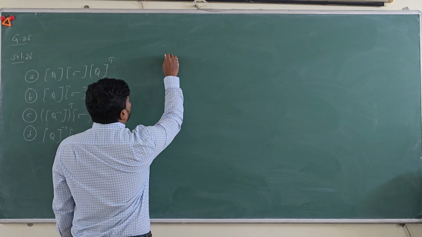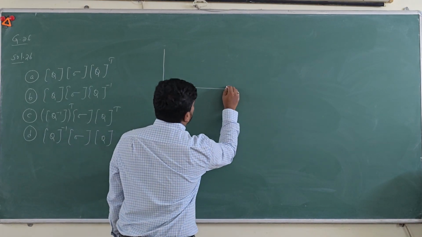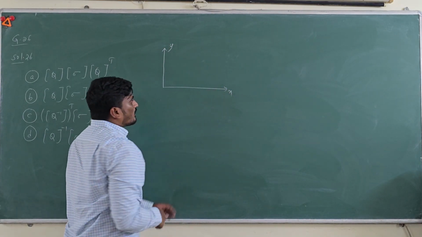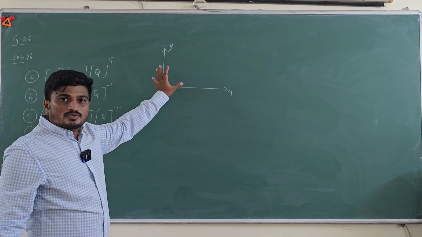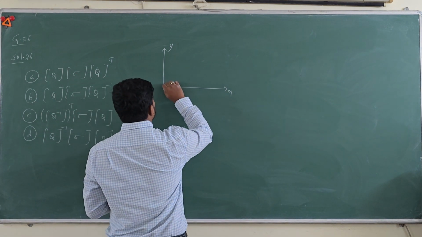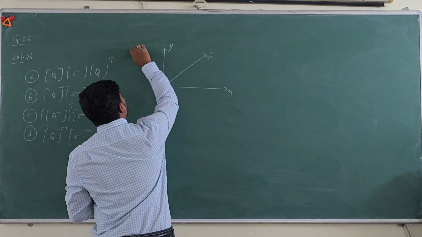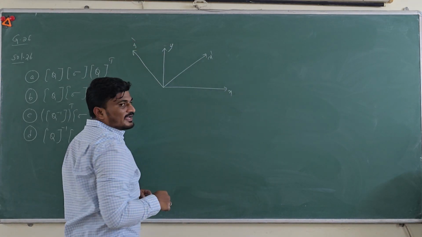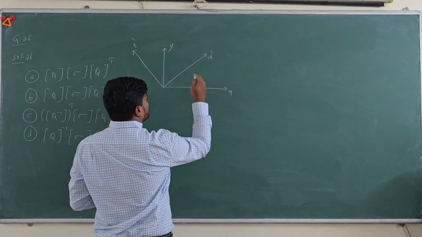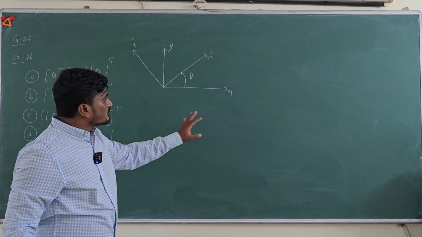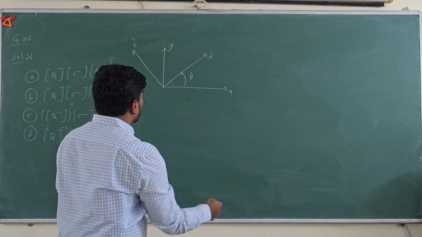So let's draw the plane x and y. Now you have to transform this state of stress to a new coordinate system, let's say x dash and y dash. Let's say this is making an angle theta with the x axis.